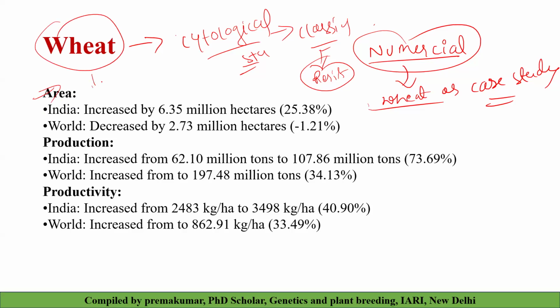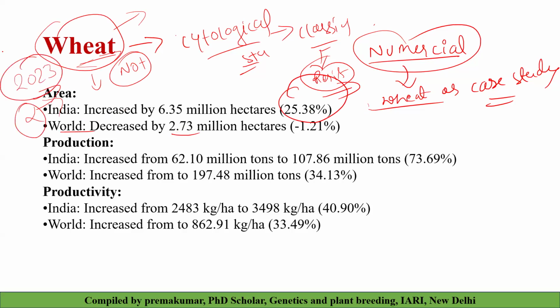Wheat is a major staple crop of the world, and in India, especially northern India, wheat is a major staple crop. Earlier, you can see that the area was increased by 25.38%, and in the world it actually decreased by 2.73 million hectare. Actually, this is the old data. I prepared the slides last year. You just see the estimates of 2024, how much production was increased. Even the world average is decreasing, but Indian production is increasing. That's what I want to say.